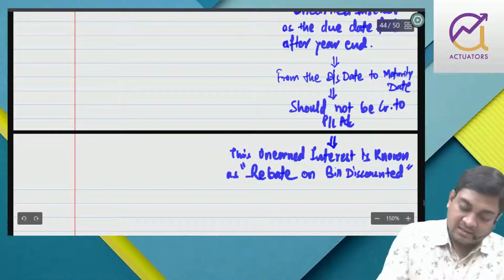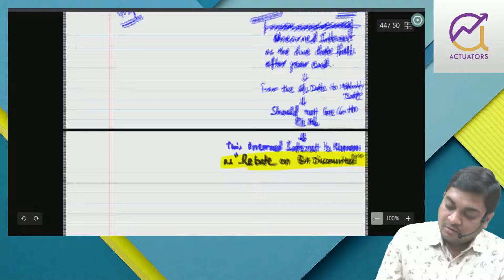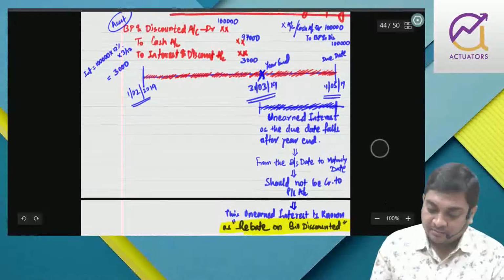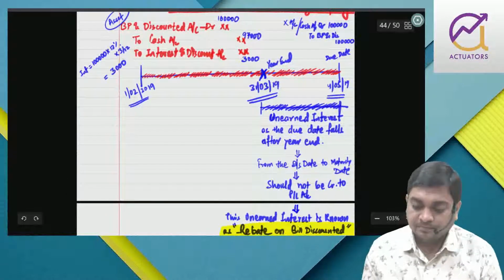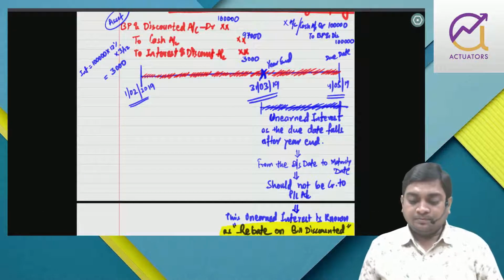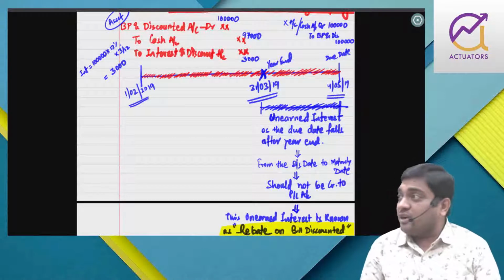This is known as rebate on bill discounted. I guess it's absolutely fine with everyone.